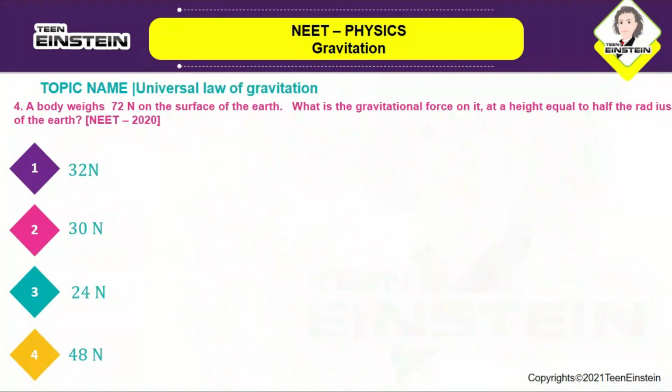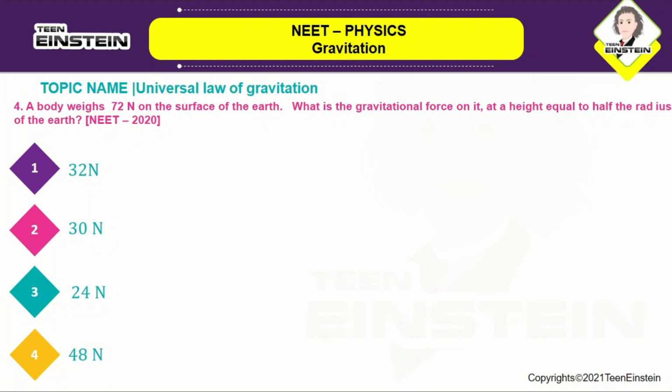Okay, so let us move on with the next question. A body weighs 72 newtons on the surface of Earth. What is the gravitational force on it at a height equal to half the radius of the Earth? So here they want us to calculate the gravitational force on it at a height equal to half the radius of the Earth.